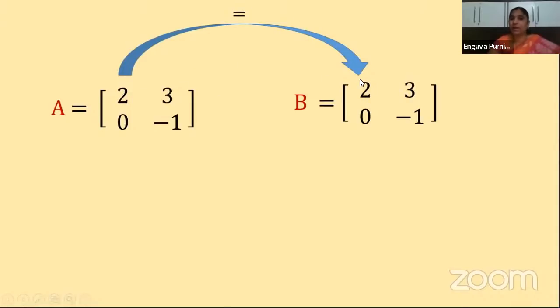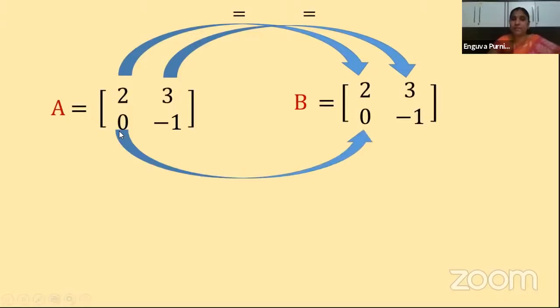Yes, they are equal. Next, let us compare another element. Here first row, second column. Here also first row, second column. I'm trying to compare these two. Are they the same? Yes, they are equal. Next one is what? Second row, first column. Let us compare the elements. In the second row, first column, what do we have? In both the matrices we have 0 only. So are they equal now? Yes, they are the same. Next, second row, second column. They are also the same.